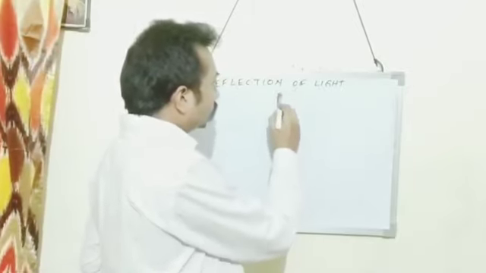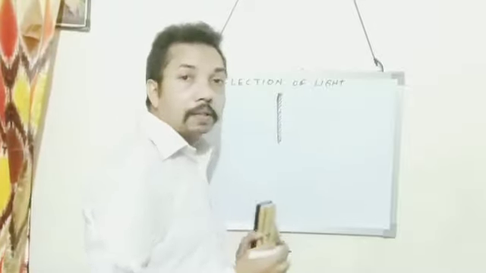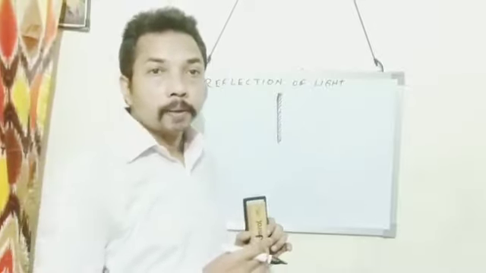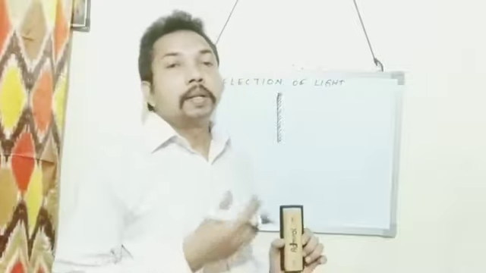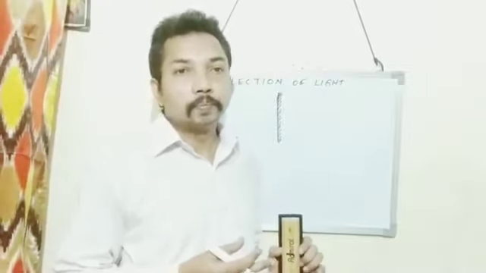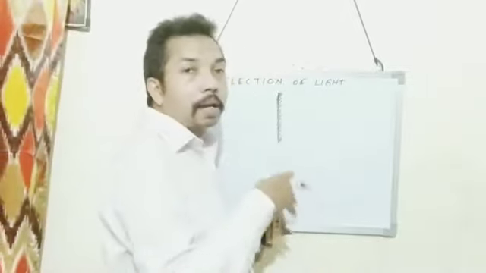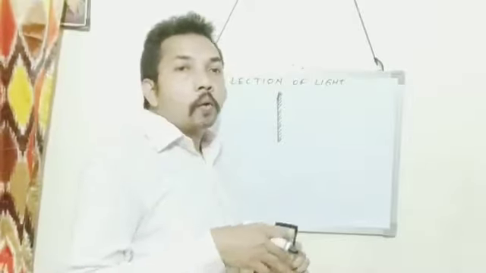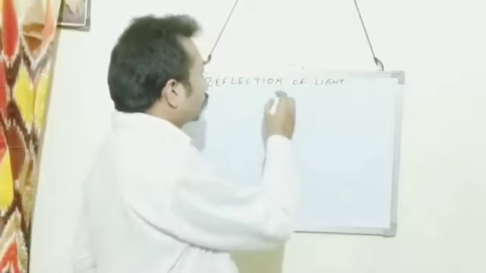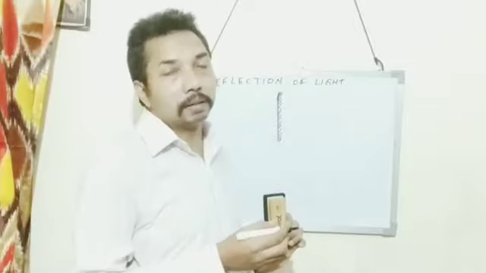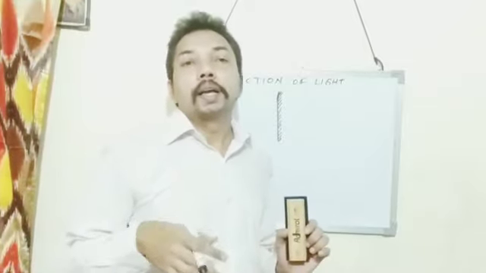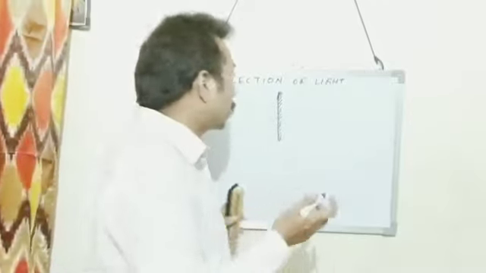So this shows that this side is silvered. Over the silvering, we make an opaque coating. Any color is also painted over the silvering to make it opaque.